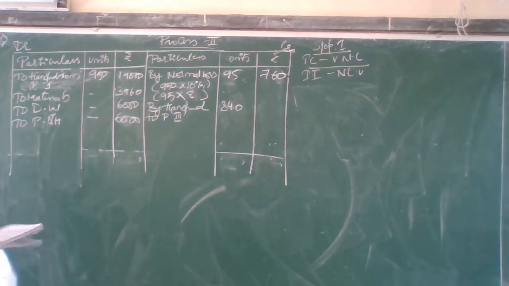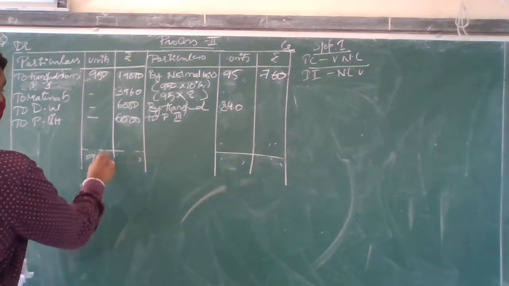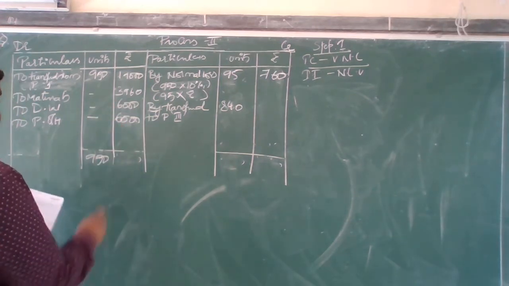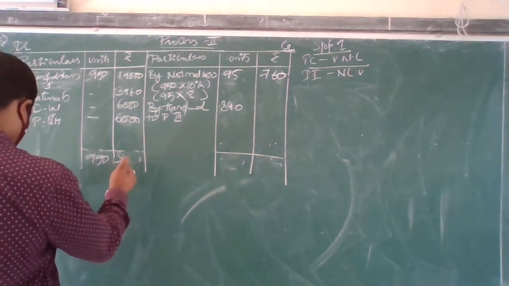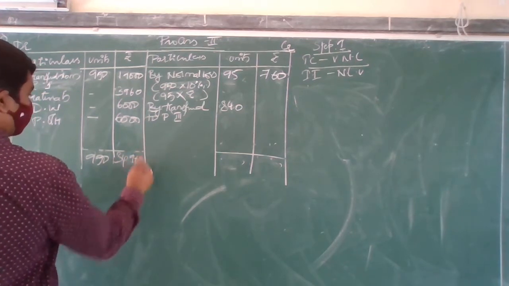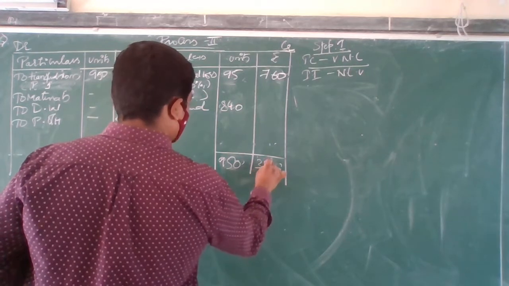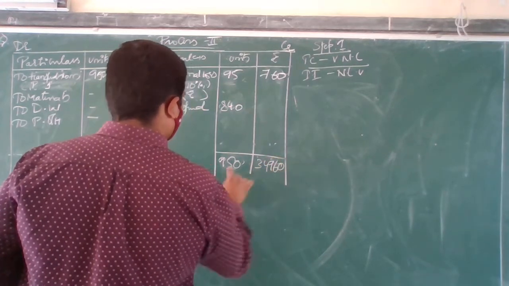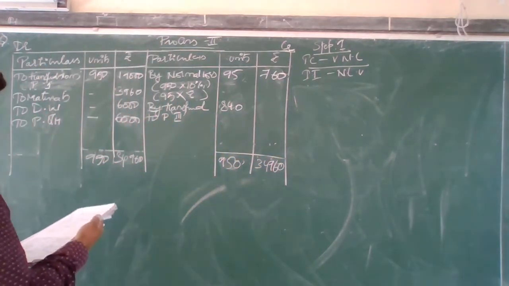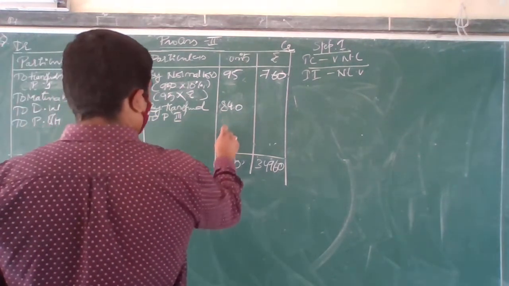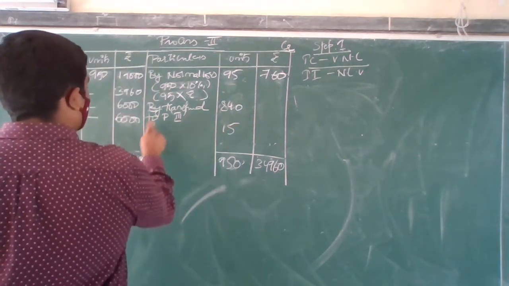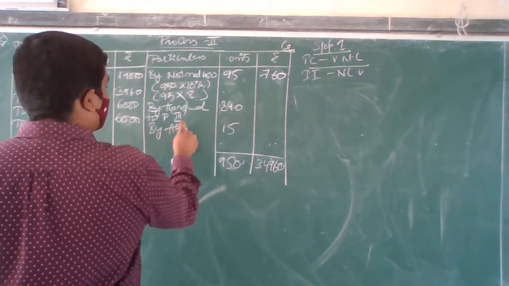Okay, so which side do I have more here? That is this side itself. 950. How much is the total? 34,960. Okay, 950. How many? 34,960. When you do 950 minus 840 minus 95, how much do you get? You are going to get 15. This is by abnormal loss.